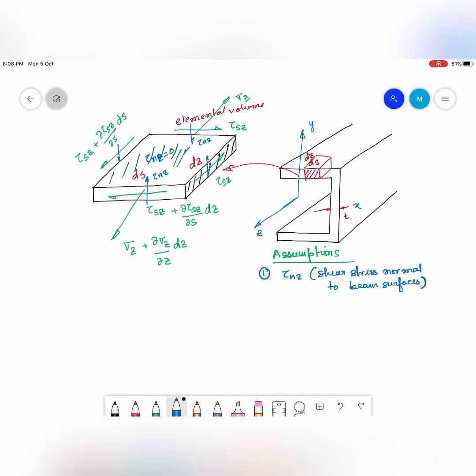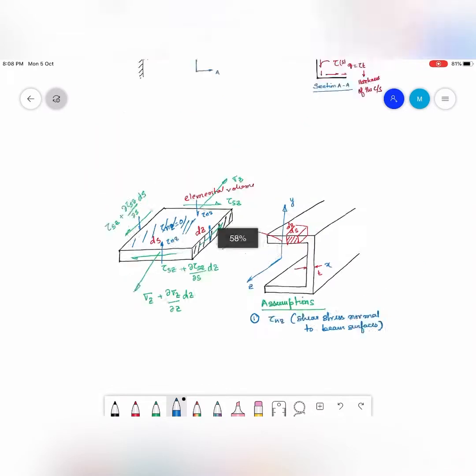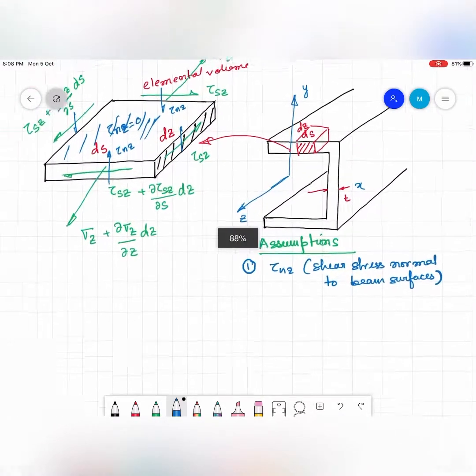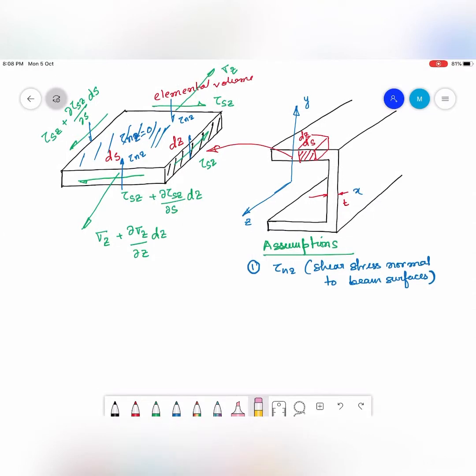So tau nz is neglected. Let me erase this off, because we have to draw a lot of things here.